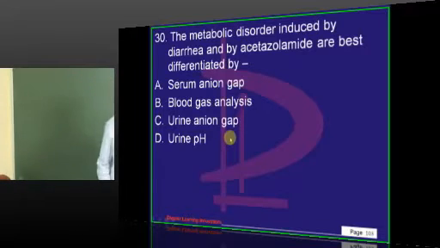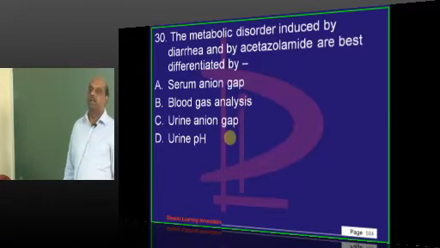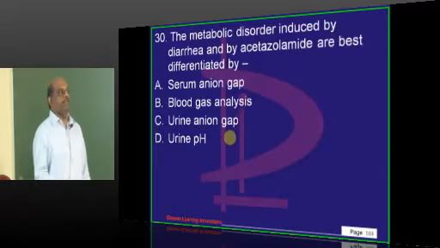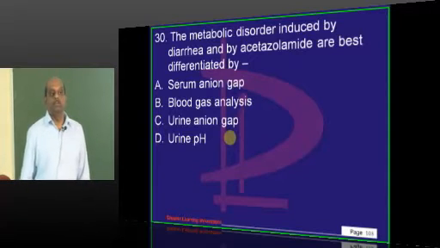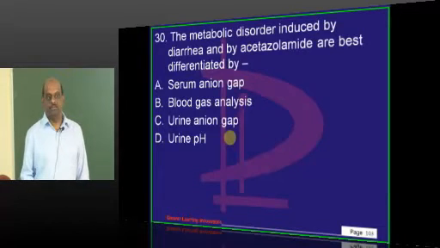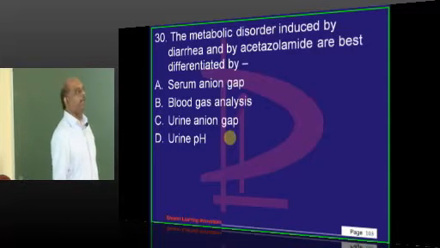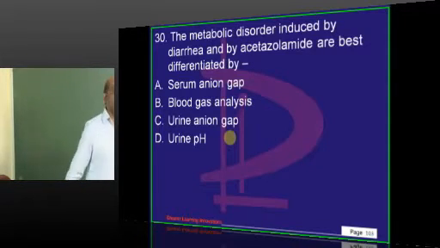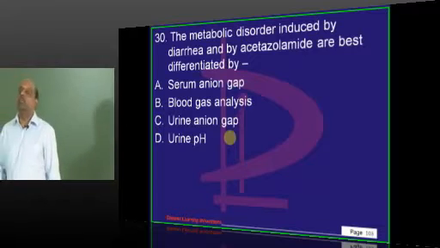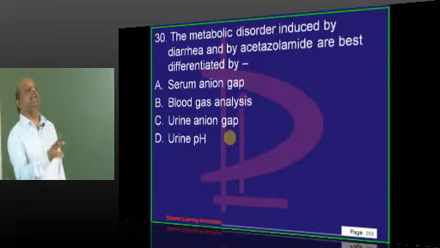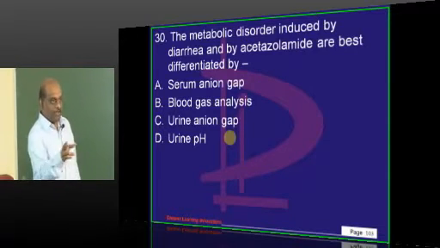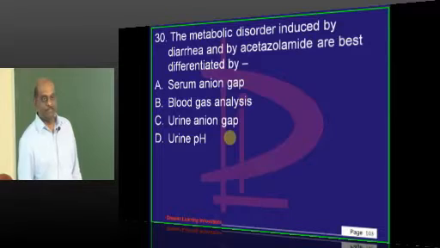Diarrhea or acetazolamide? Which is responsible for the development of metabolic acidosis? How will you know? First of all, why they both are differential diagnosis to each other? Both of them, what is common thing? They both lead to development of normal anion gap metabolic acidosis.